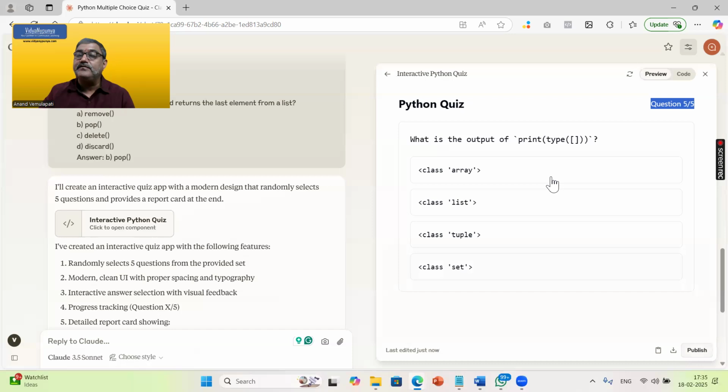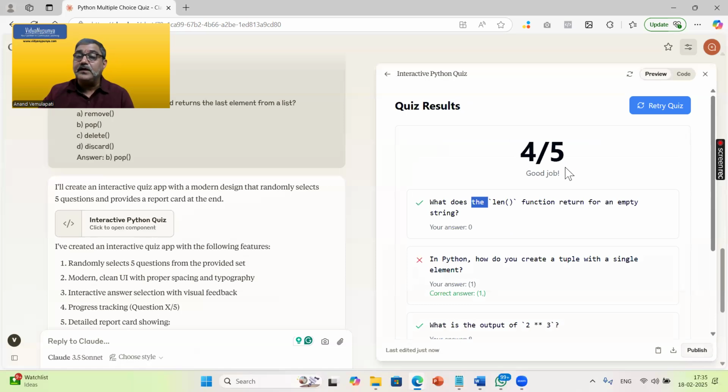What is the output of print type of something? Type of square bracket. Square bracket is list, I believe. Array is the tuple, maybe it is list. Okay, let me just select list, right? It is saying good job. And see the second step.